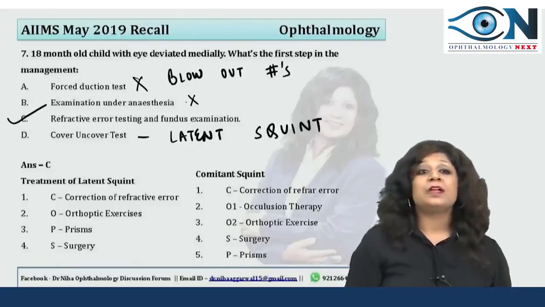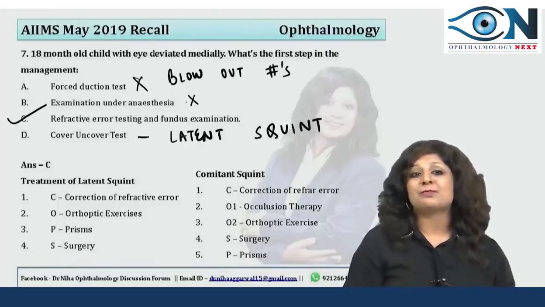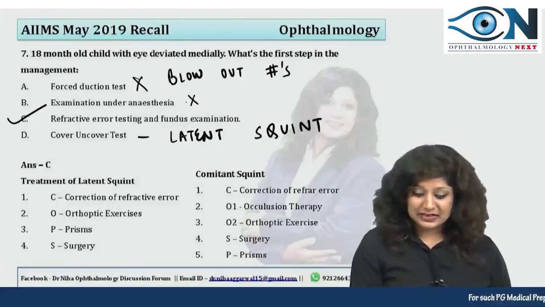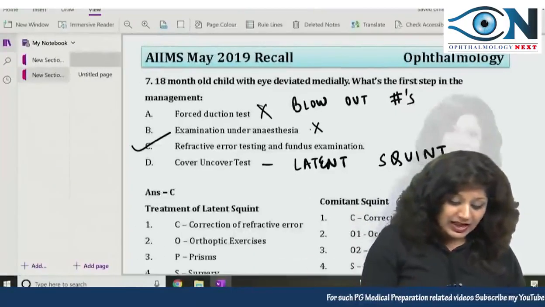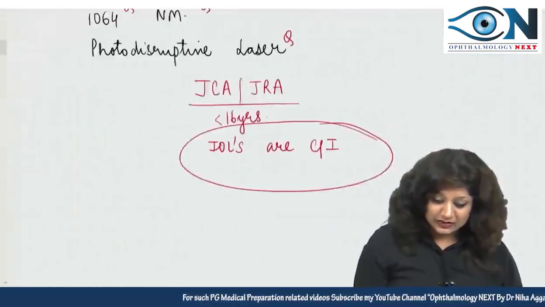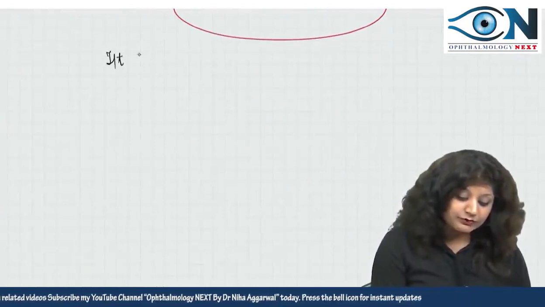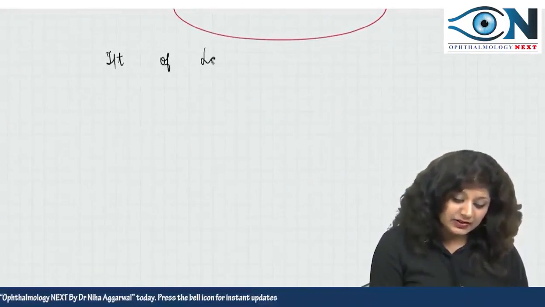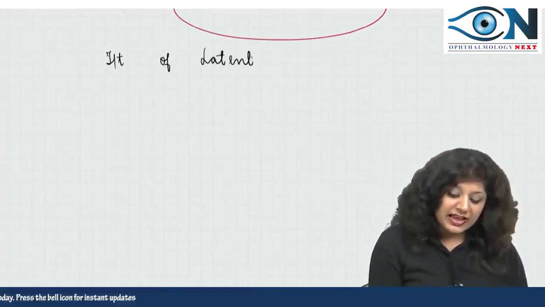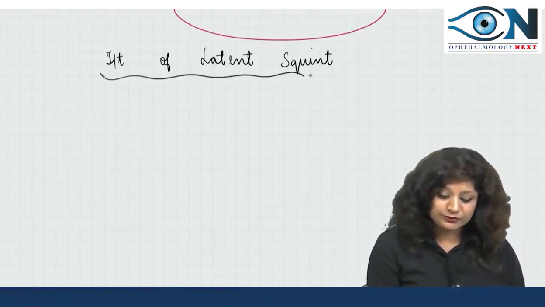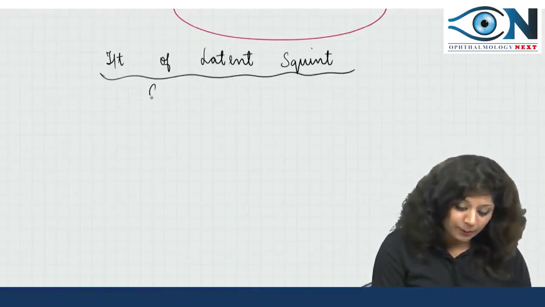So what should be your first step? The first step of the management will be the refractive error testing and the fundus examination. Now what are the other things that we can do? Now see the treatment of the latent squint. If the patient is having the latent squint, then your series of treatment steps will be COPS.